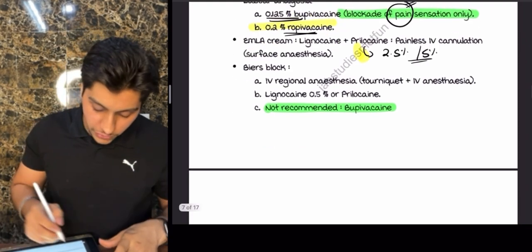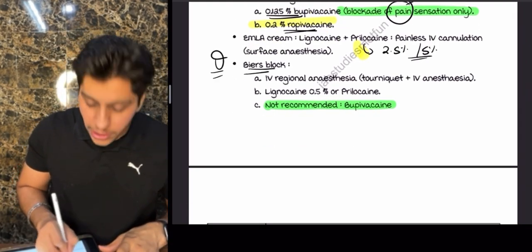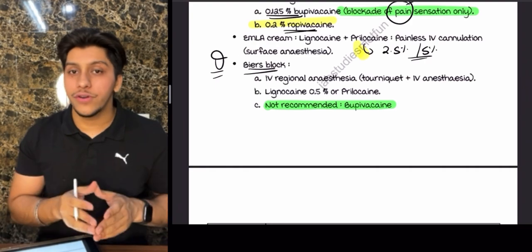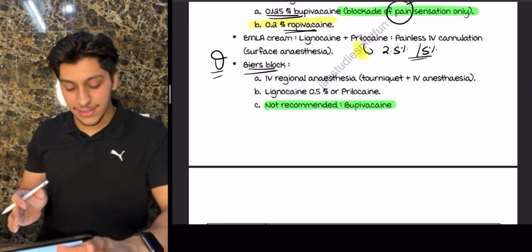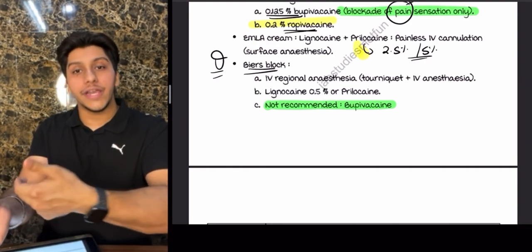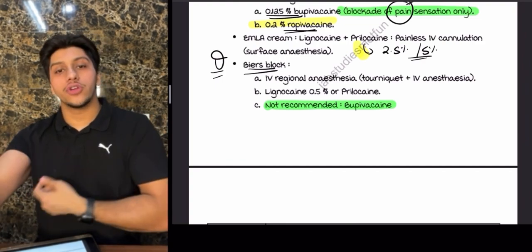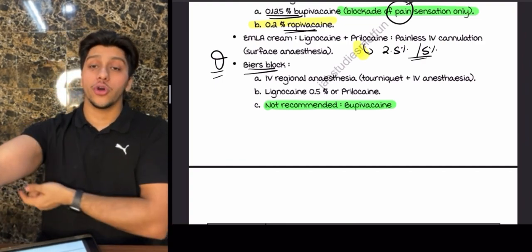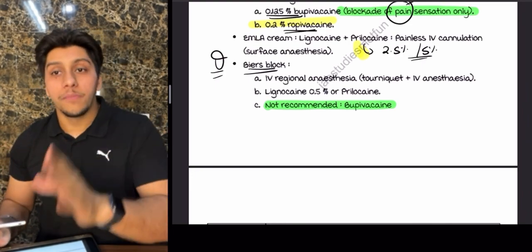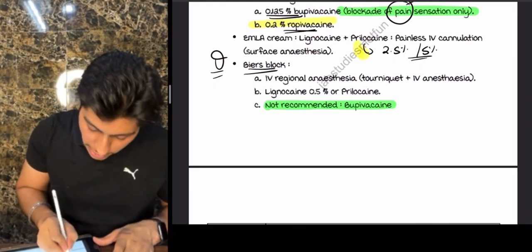Next we have to talk about is Bier block. Now what is Bier block, guys? Basically what we're doing, we're taking a local anesthetic, we're putting it into the intravenous, but to avoid the systemic travel, what we are going to do is we're going to apply a tourniquet over here. You're going to apply a tourniquet. Now, what is the common drug which we use over here is we are going to use lignocaine.